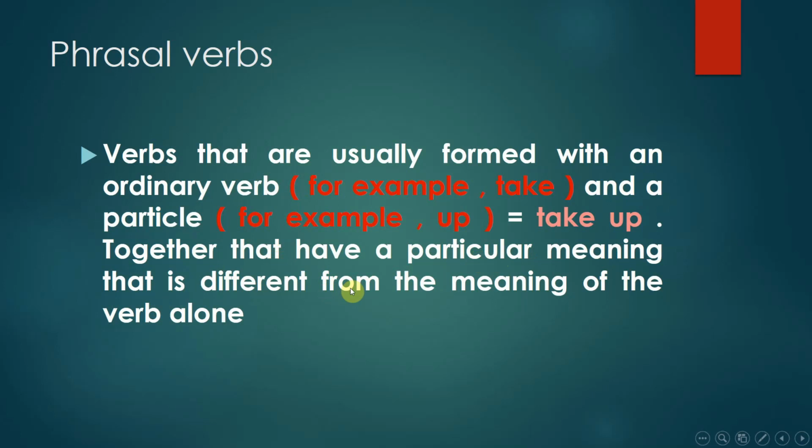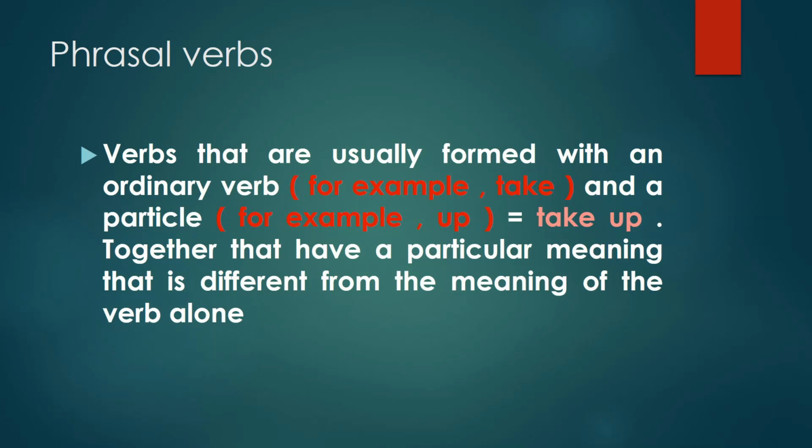So phrasal verbs are verbs that consist of two parts. The first part is an ordinary verb, هو فعل عادي, for example, take. And the second part is a particle. Particle means حرف أو أداة. And together, the ordinary verb plus the particle form a particular meaning that is different from the meaning of the verb alone.